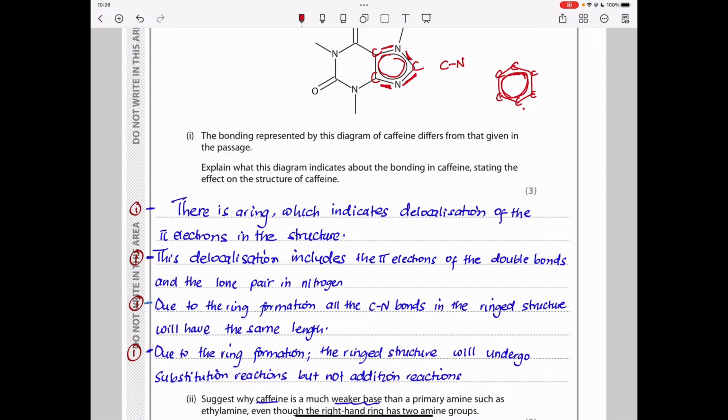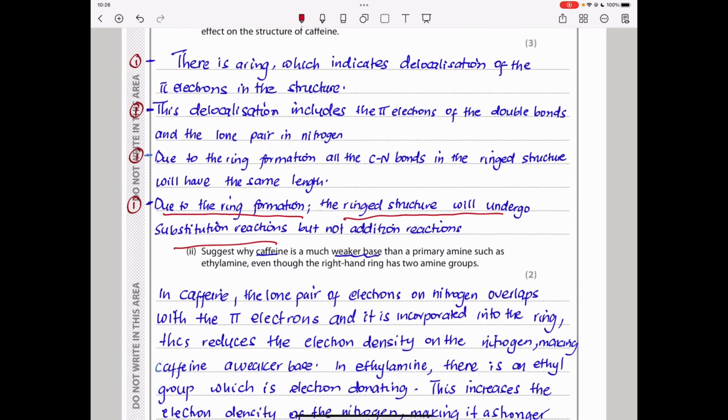So bond length is identical in all carbon-carbons, and that is why we remember that benzene doesn't go through addition reactions, but it goes through substitution reactions where electrophiles substitute the hydrogens. So the last part here says, due to the formation of the ring structure it will undergo substitution reactions, but not addition reactions. So let us continue down here.